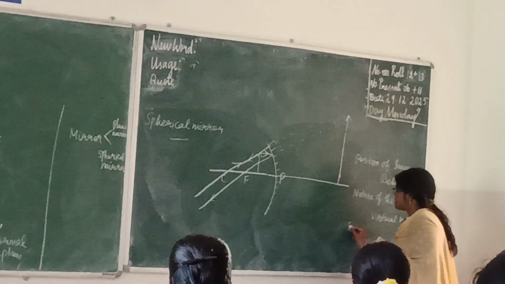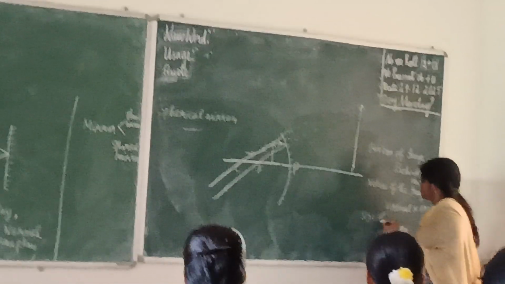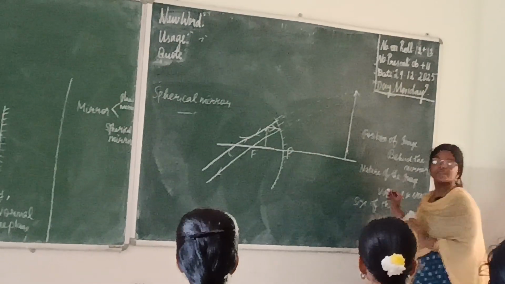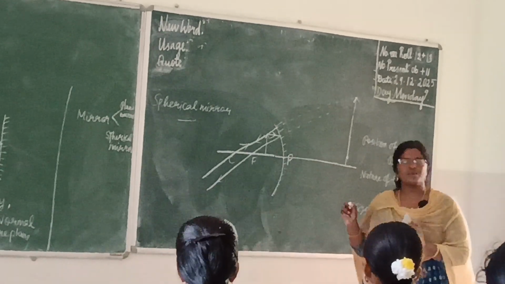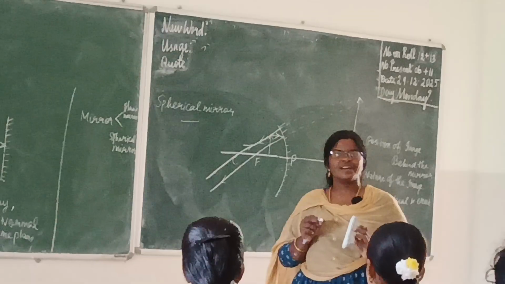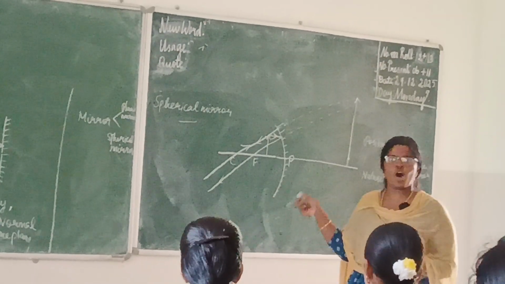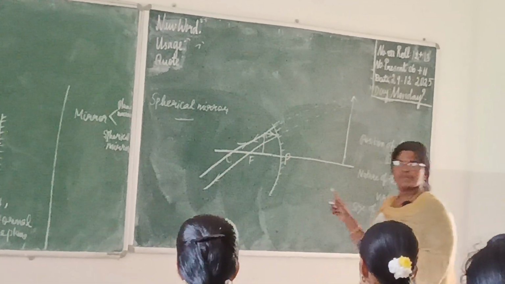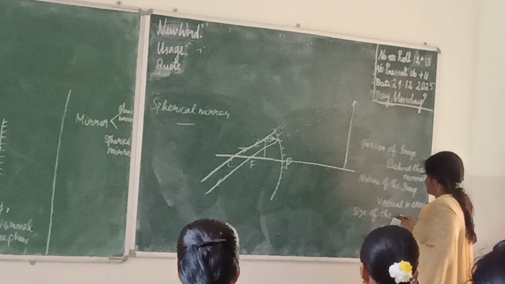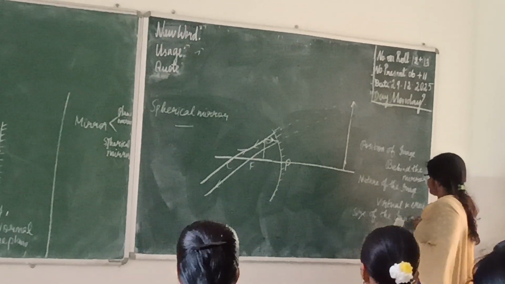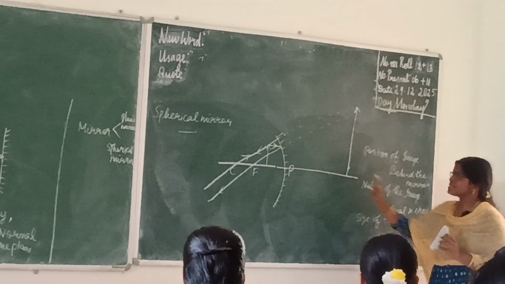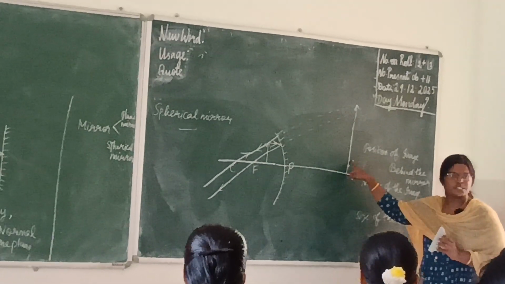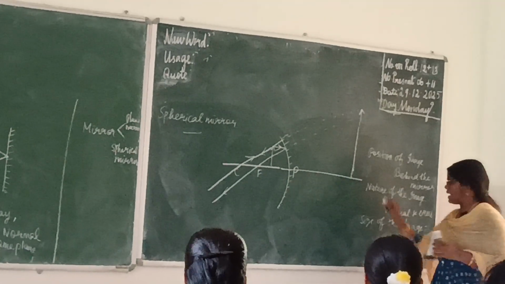Third one, size of the image. So size of the image. See, this is the size of the object. This is the size of the image. So it is enlarged.